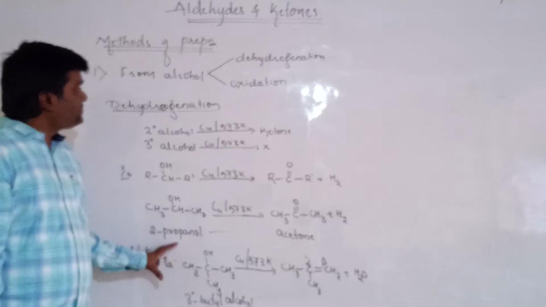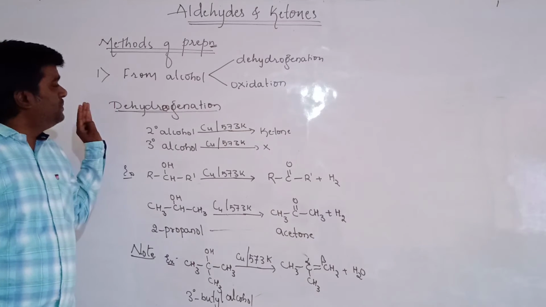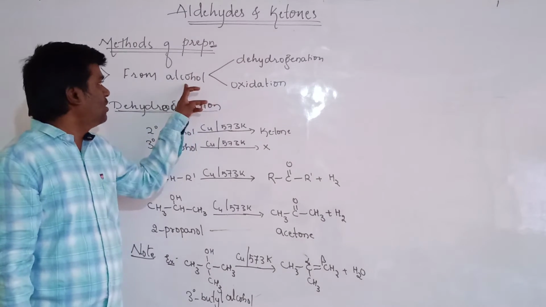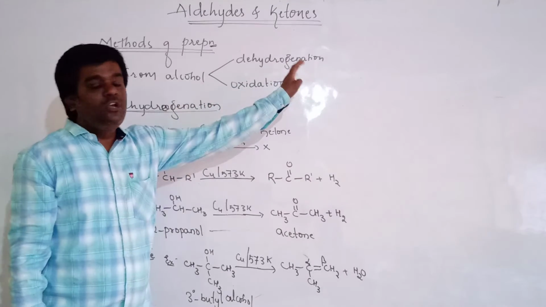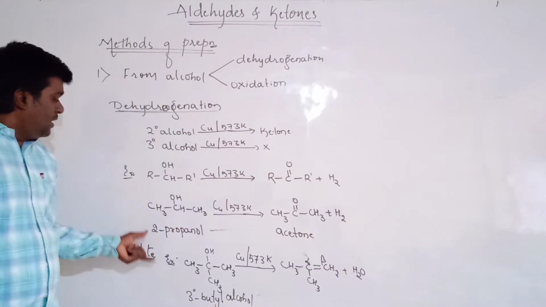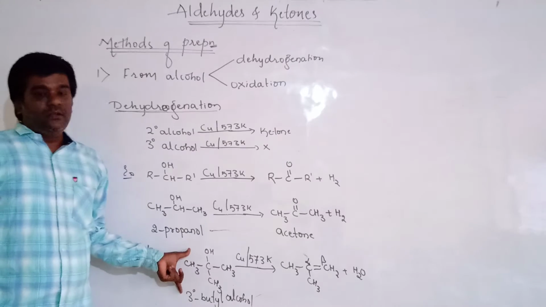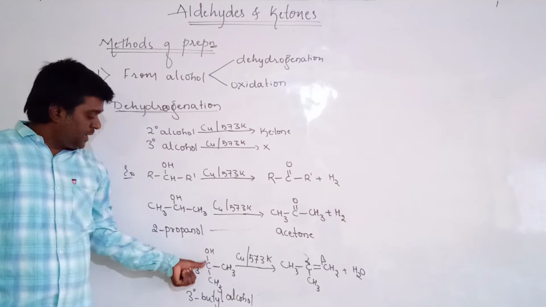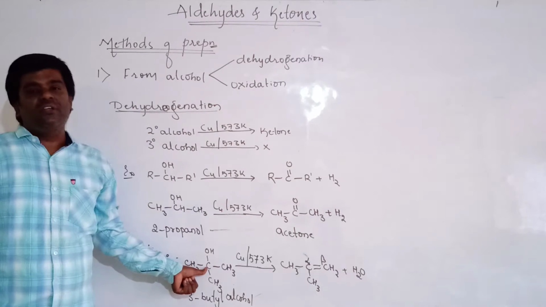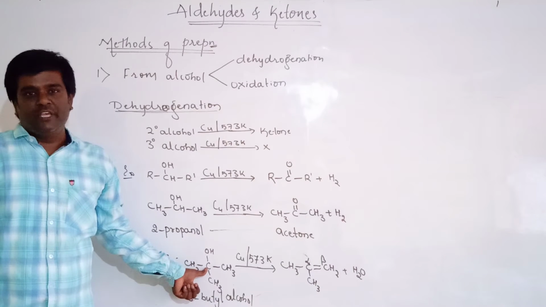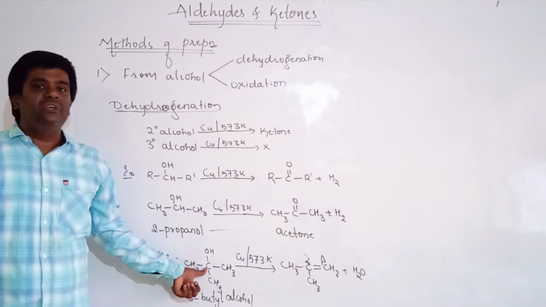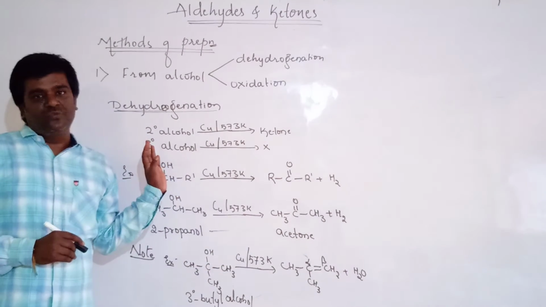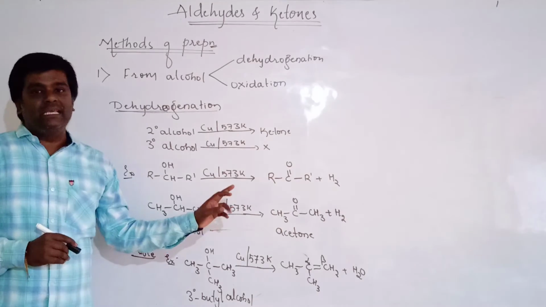This is about the methods of preparation of aldehydes and ketones from alcohol by using dehydrogenation. Then why will it not undergo dehydrogenation? Because the OH group containing carbon atom does not contain any hydrogen atom, therefore it will not undergo dehydrogenation, but it can undergo dehydration to form the compound alkene.